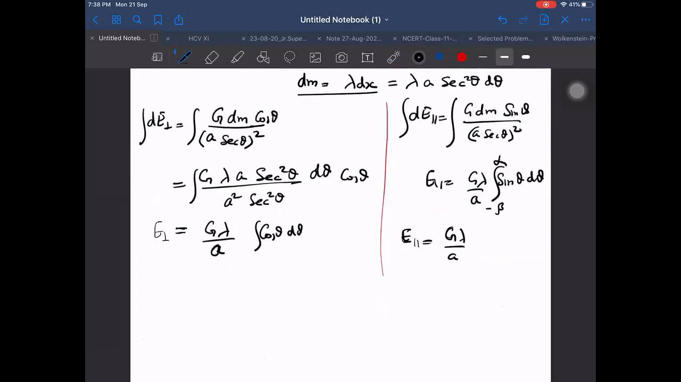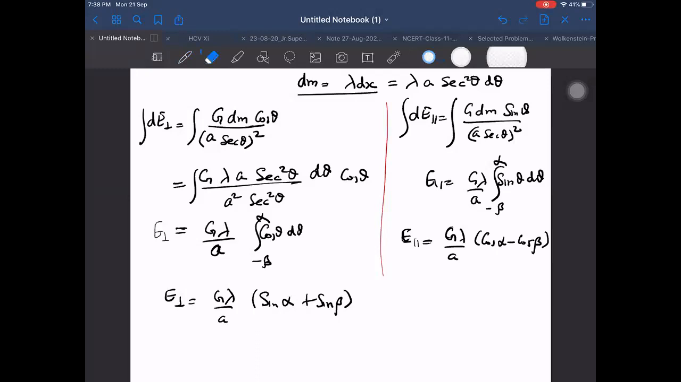Then we are getting E perpendicular is G lambda by a, here also minus beta to alpha. Integration will become sine alpha plus sine beta. Cos beta, I think. No, I did something wrong here. It is not cos. No, cos beta minus cos alpha. Now it is correct. Minus cos of alpha.